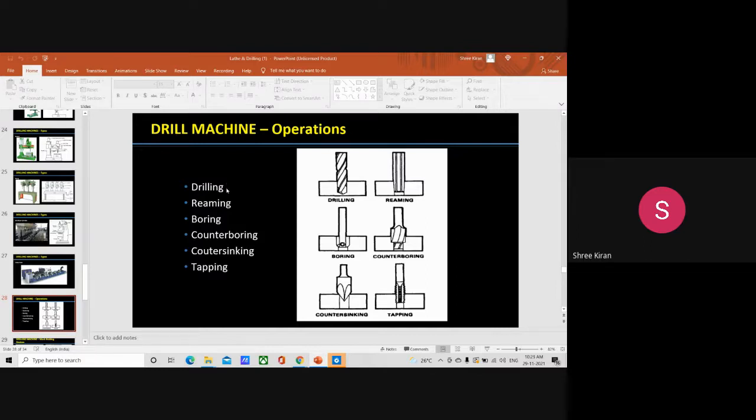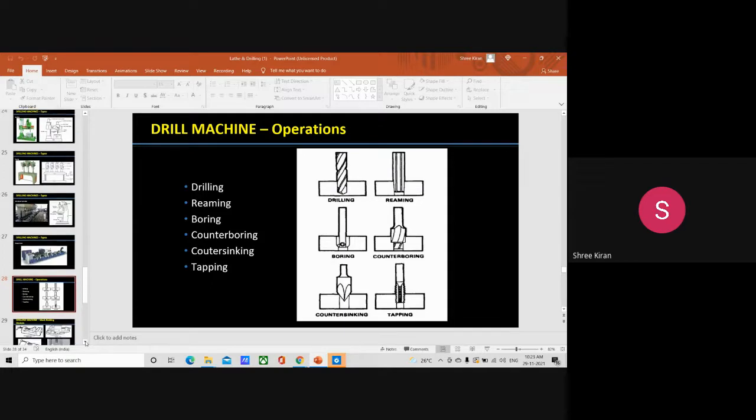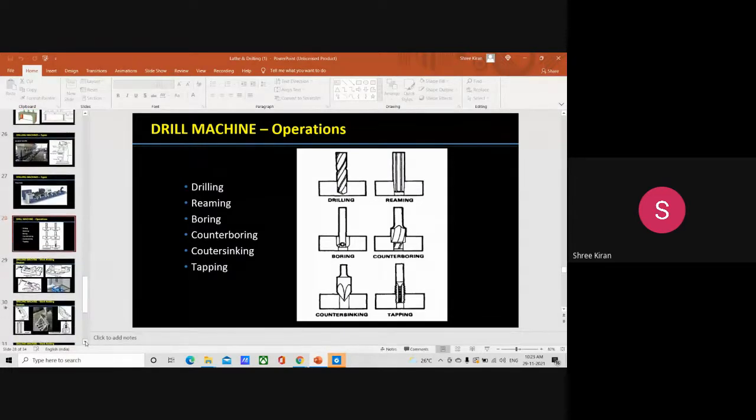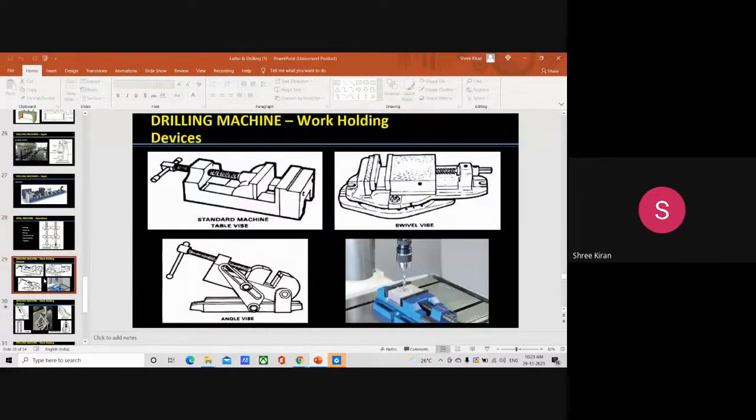What are the types of drilling machines? What is drilling, reaming, boring, counter boring, countersink, and tapping? Then in the case of the drilling machine, we will be moving to the next topic, which is mainly about the work holding devices in the various drilling machines.